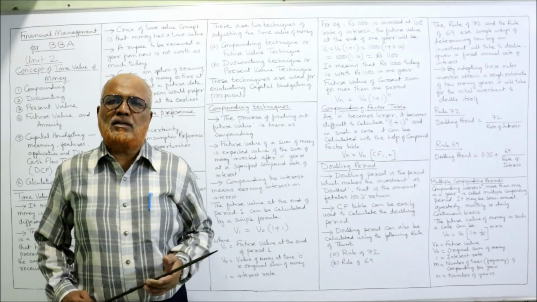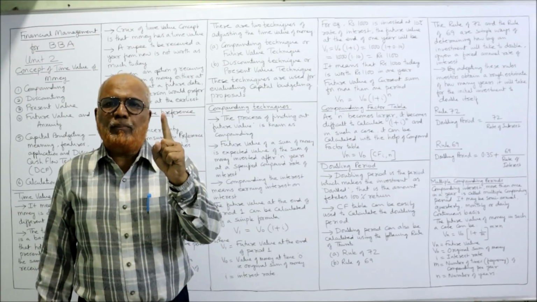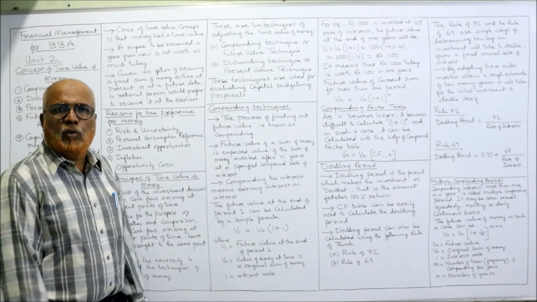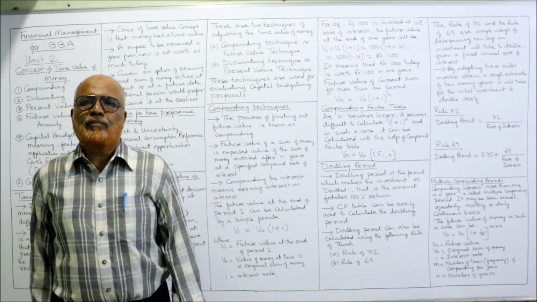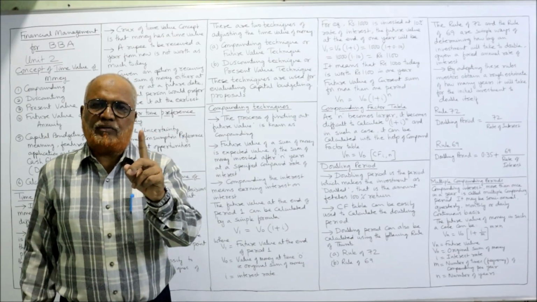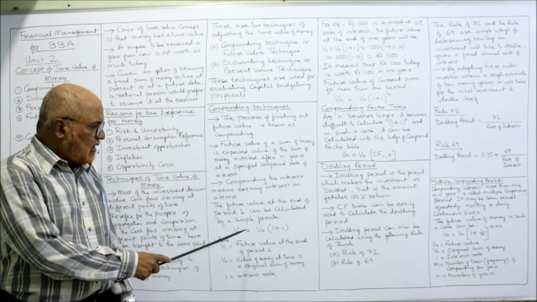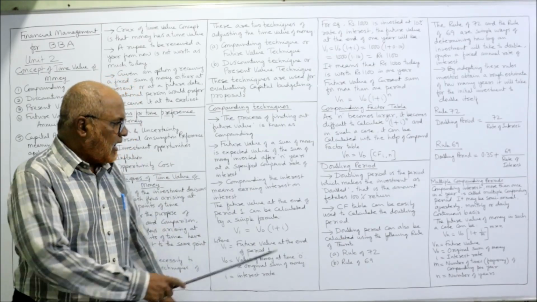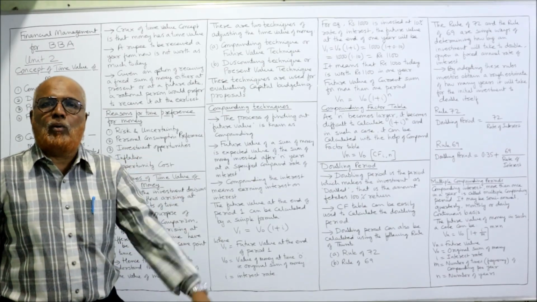How to calculate the compound value? A simple formula is there. If you want it for only one period, meaning 1 year, the formula is V1 = V0 × (1 + i), where V1 is nothing but the future value of that sum after 1 year. For example, 1 lakh rupees. What is the value of 1 lakh rupees after 1 year? That is V1. And V0 is the present original value, which is 1 lakh. And i stands for interest rate. At what interest rate are you compounding?